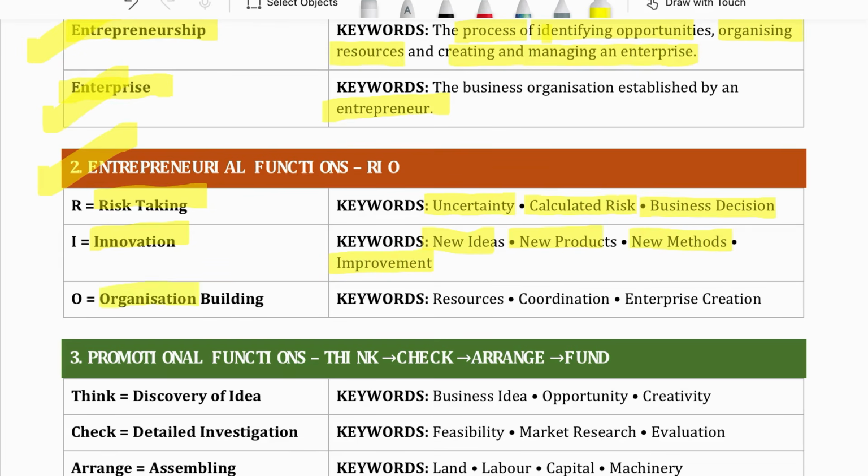The last is organization building. See, every entrepreneur arranges the resources. Then after arranging the resources, he ensures that resources should be used in the best possible manner. Arranges the resources, maintains coordination and then creates the enterprise. So these are the 3 entrepreneurial functions, and remember the word for this. That word is RIO. R-I-O. R for risk taking, I for innovation, O for organization building.